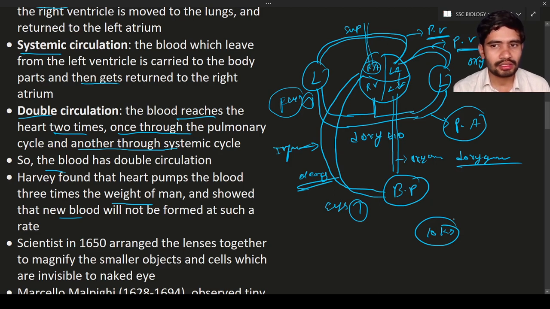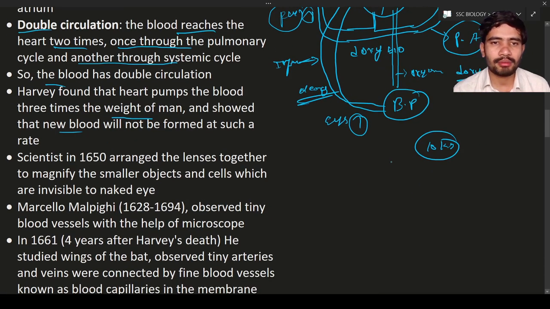So what is happening here? The old blood only, that normal blood, will be circulating again and again, and hence there is no formation of new blood in a short period of time. Within seconds the new blood will not be formed. Okay, so this is about William Harvey.